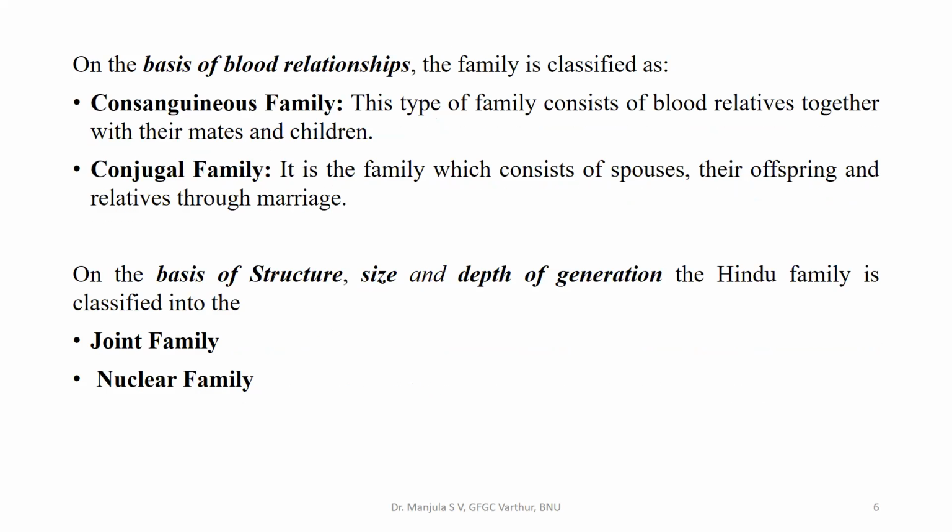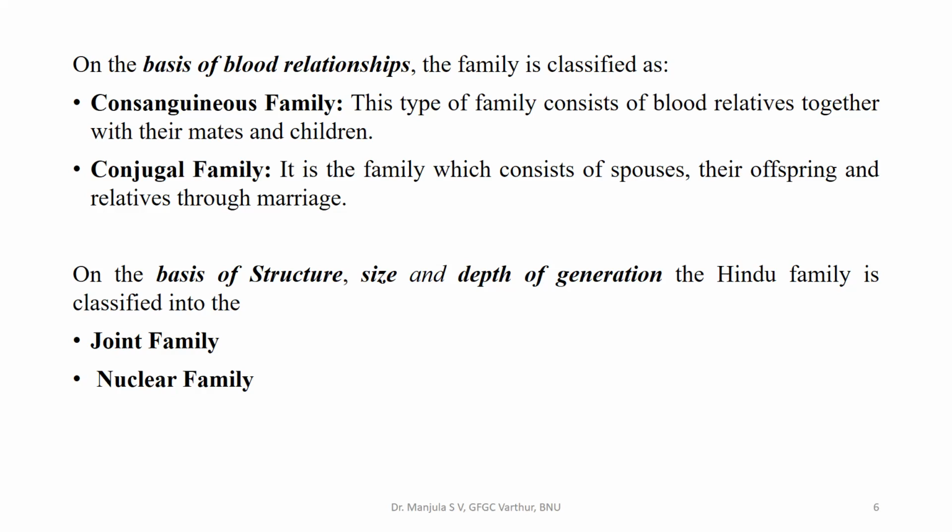On the basis of blood relationships, the family is classified as consanguineous family. This type of family consists of blood relatives together with their mates and children. Consanguineous family is nothing but, after marriage, all the blood relatives living together.